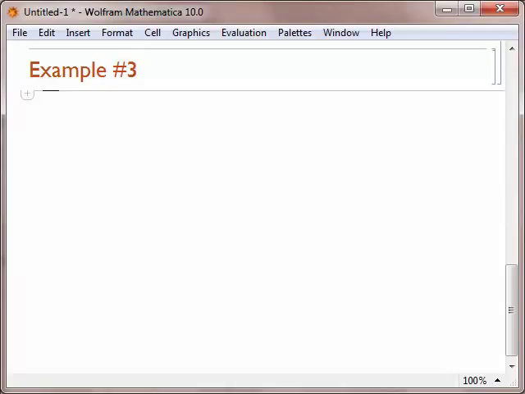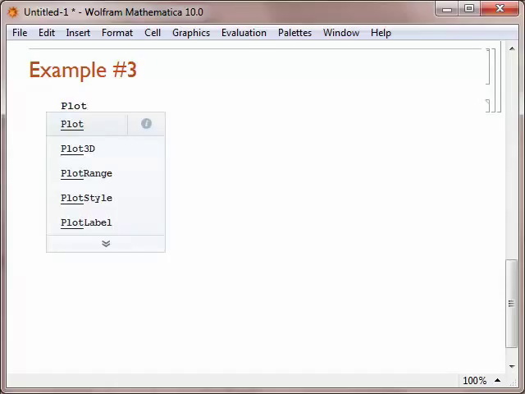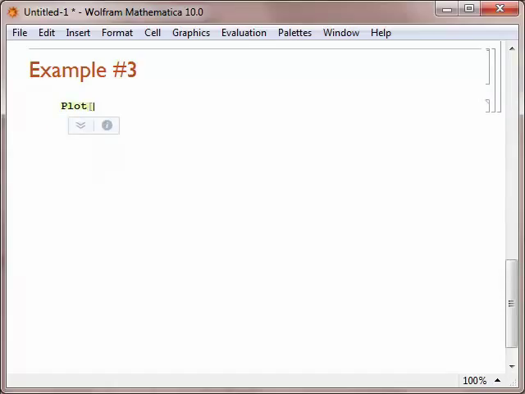For our last example of graphing in Mathematica, we'll create a graph that shows 2 graphs on the same screen. So we'll use the Plot command and then a square bracket. Now because we're going to graph 2 functions, we're going to use curly brackets to group those 2 functions together. So if I want to graph both y equals x squared and y equals the sine of x, I'll start by typing x squared, comma, then I'll type the sine of x.